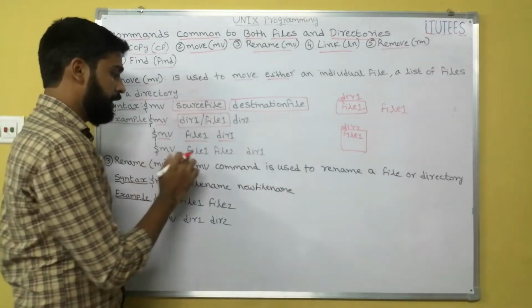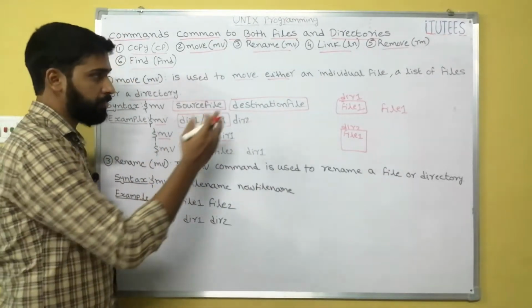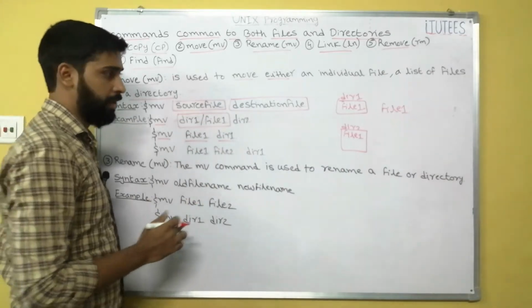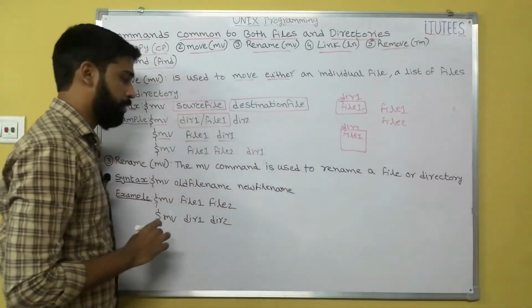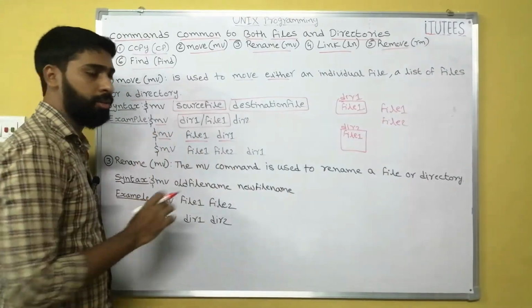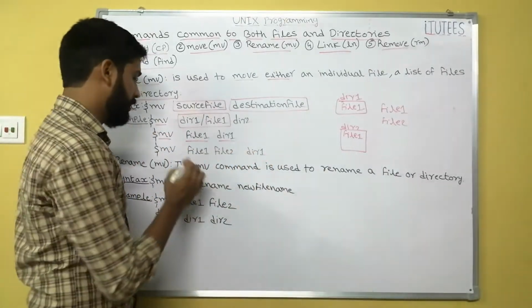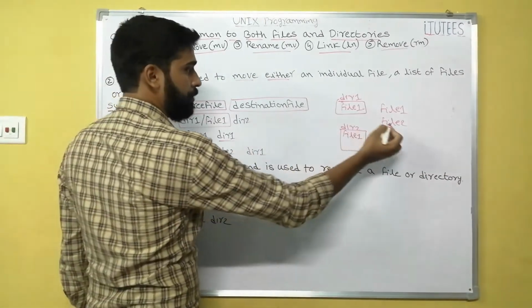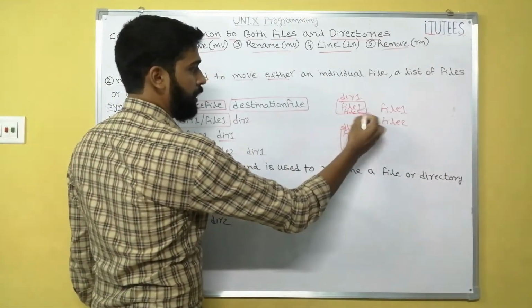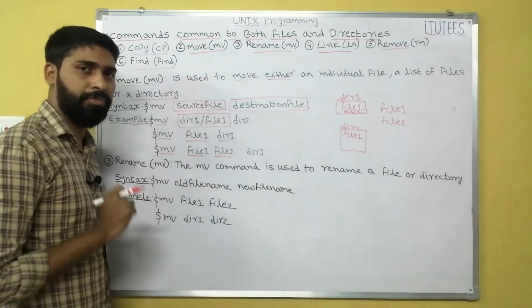And similarly, we can move a list of files also. For example, file1 and file2 are on the desktop, and I want to move file1 and file2 into dir1. Then I can use mv file1 file2 dir1. That means file1 and file2 are moved to directory 1.